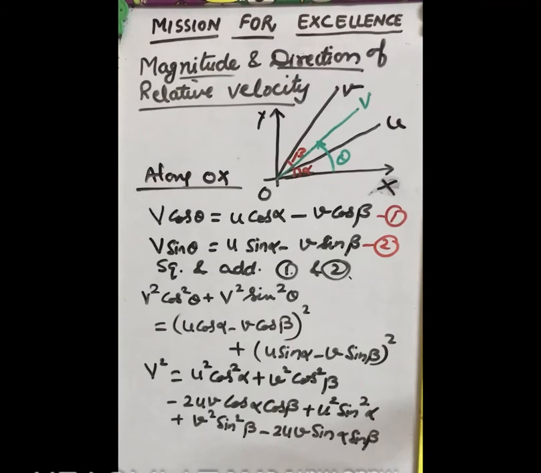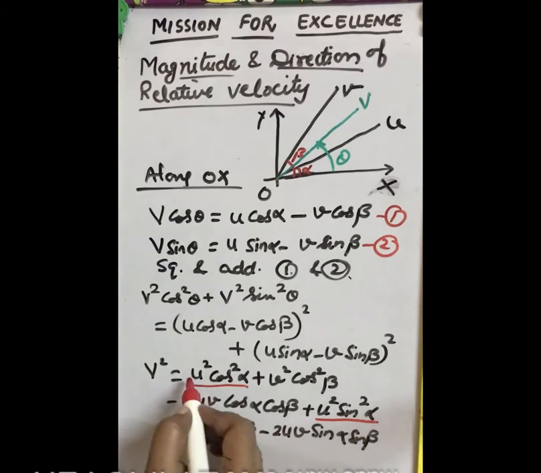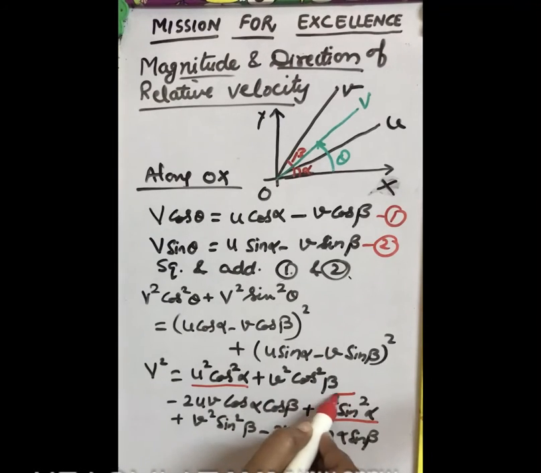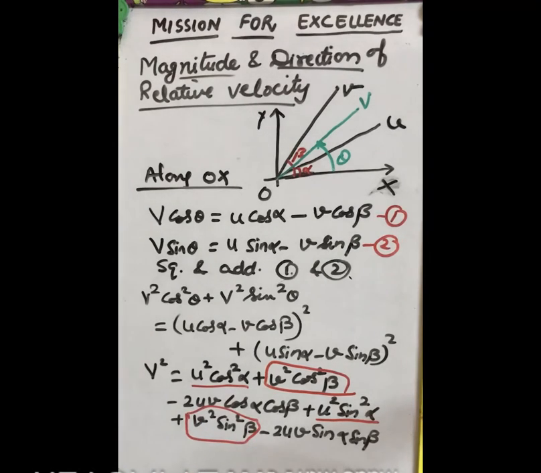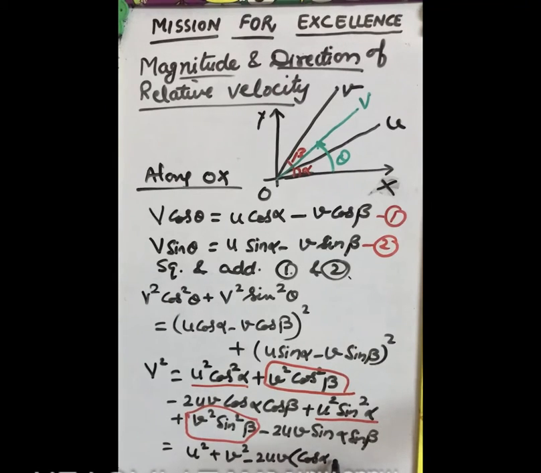Now taking the similar terms, u square cos square alpha and u square sin square alpha, cos square plus sin square becomes 1, so it will remain u square. Similarly, v square cos square beta and v square sin square beta become v square. So here we get u square plus v square minus 2uv, with 2uv we have cos alpha cos beta plus sin alpha sin beta.